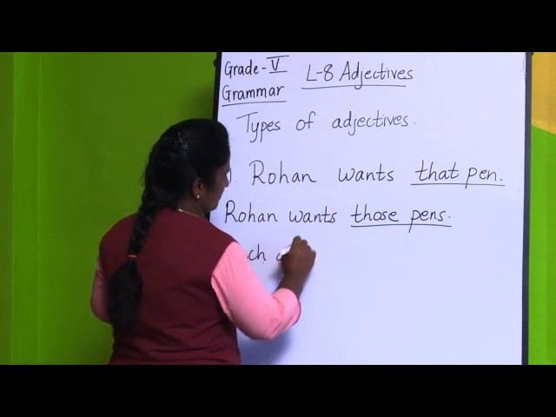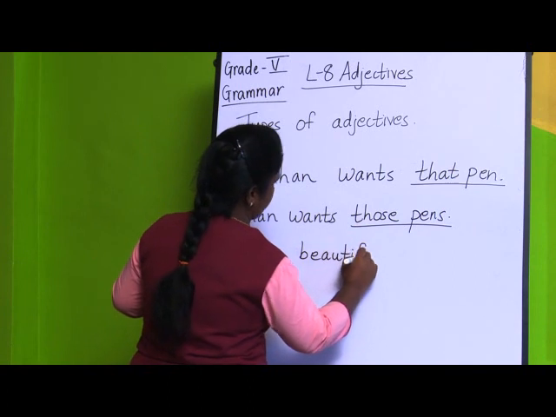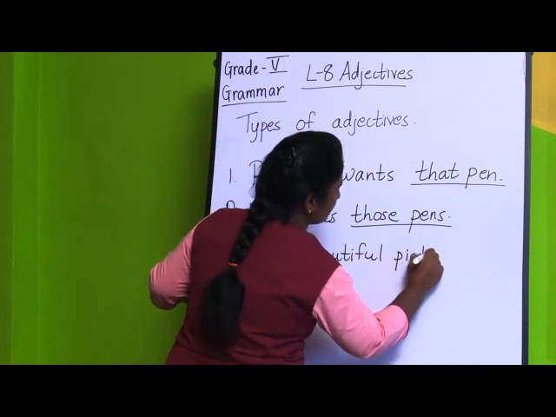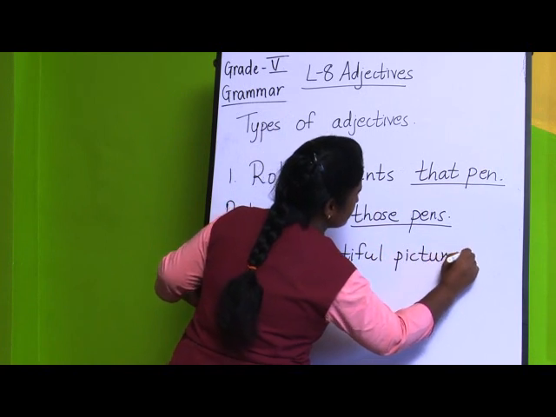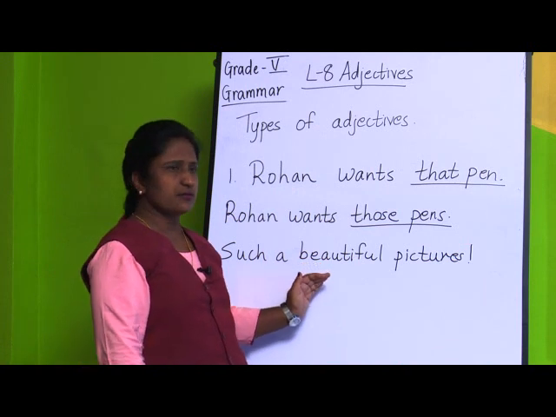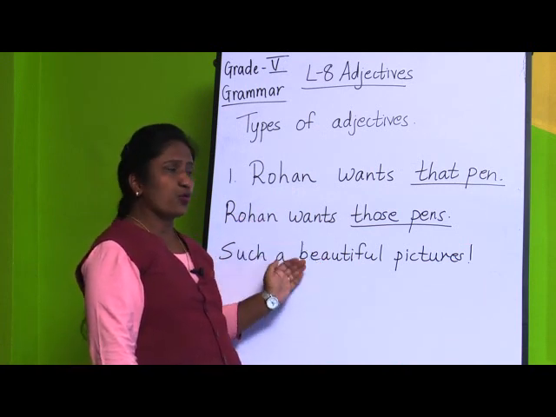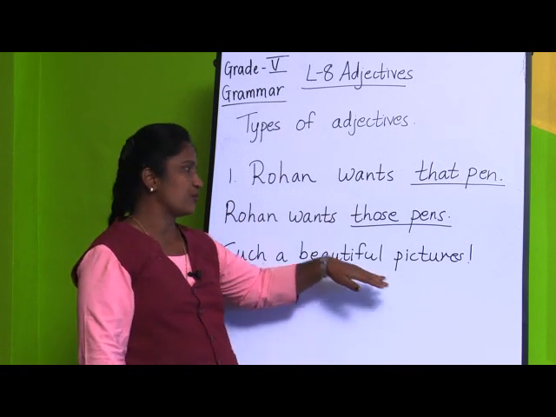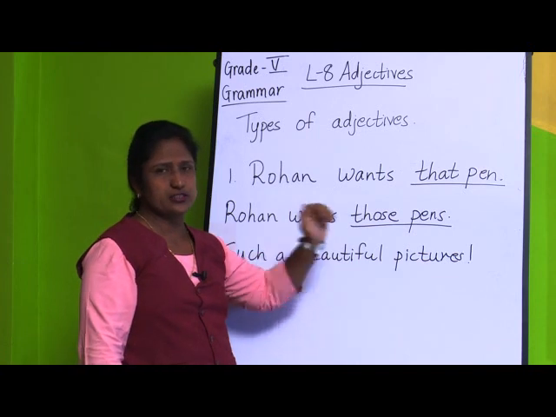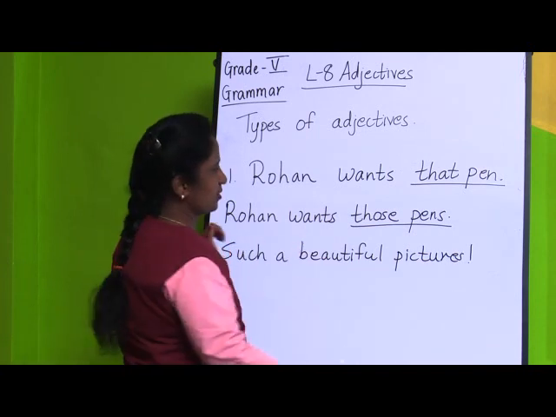If you take the second one, such a beautiful picture. Now, here if you see beautiful, it is describing the picture. It is an adjective. You can't make it plural. Adjectives we can't make plural. Only you can change the noun. Okay. Now what is it here? Such a beautiful picture it is.